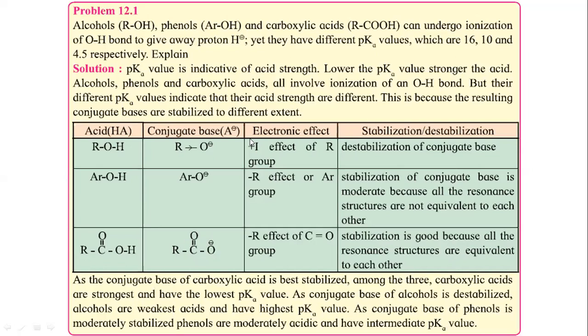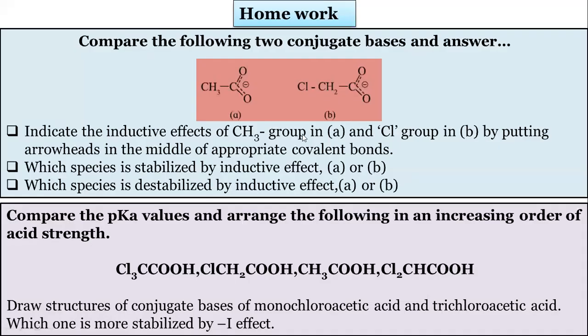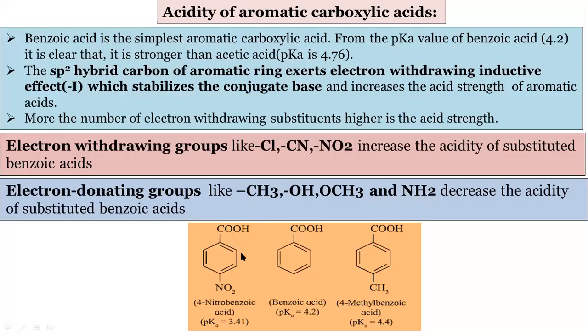So if you understand the stability of the conjugate base, you can solve the questions of acidity and basicity. You can go through this example. Then this is a homework I have given. We have to show the arrows. It depends very much on the previous one.